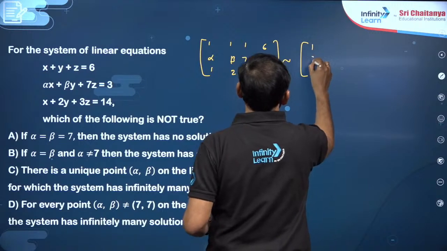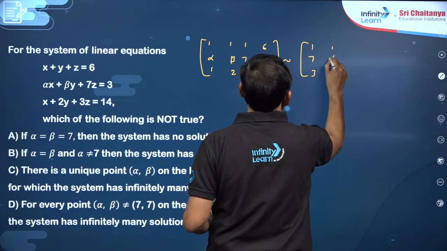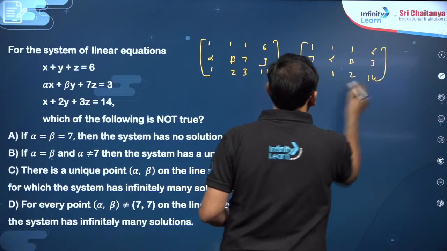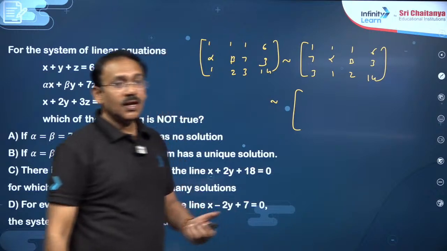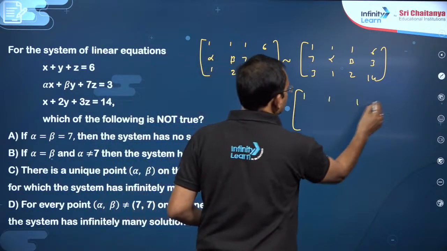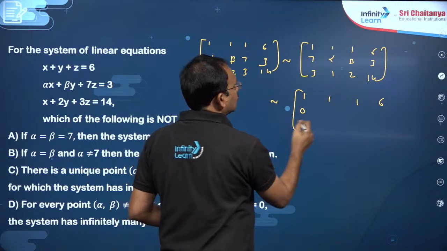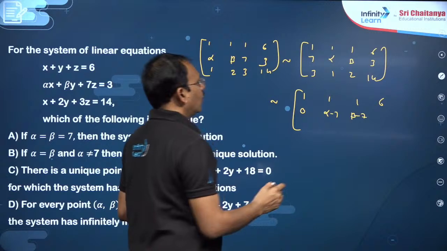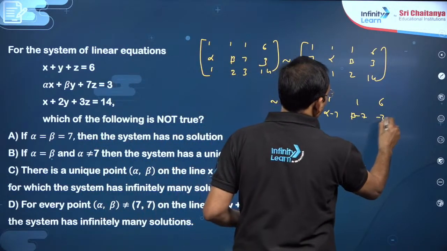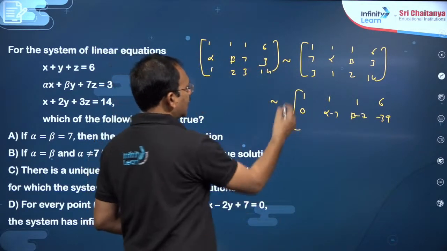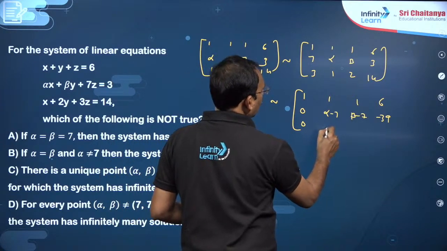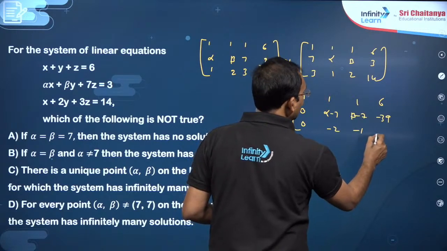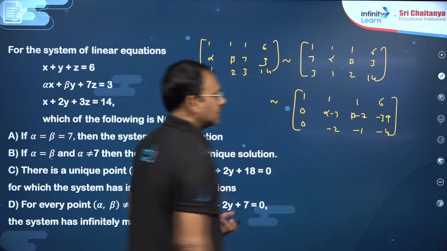Right. So 1, 7, 3, Z you write first, then 1, alpha, 1 here, 1, beta, 2 here, 6, 3 and 14 here. Now what you can do is, with the help of the first element, you multiply with 7 and subtract: 0, alpha minus 7, beta minus 7, 3 minus 42 means minus 39. Am I correct? Then triple and subtract: 0, this is 1 minus 3 is minus 2, 2 minus 3 is minus 1, 14 minus 18 you will get minus 4, right dear students.